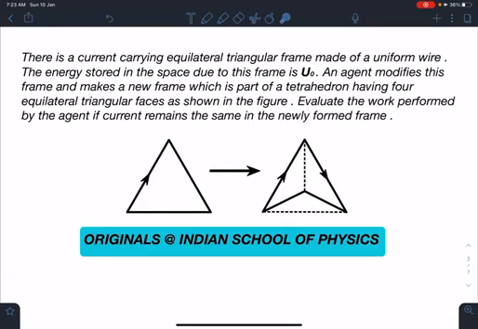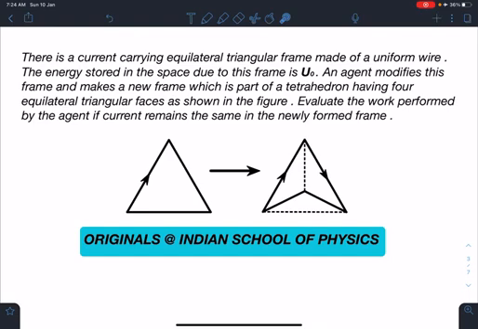Here is the statement of this problem. There is a current carrying equilateral triangular frame made of a uniform wire. The energy stored in the space due to this frame is U naught. An agent modifies this frame and makes a new frame which is part of a tetrahedron having 4 equilateral triangular faces as shown in the figure. Evaluate the work performed by the agent if current remains the same in the newly formed frame.